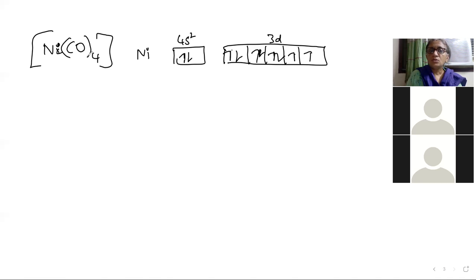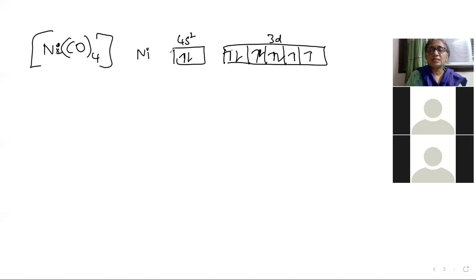Now, during the formation of a complex, we need some hybridization to happen. Equal energy orbitals should be ready for the ligand to fill its electrons. We know that carbon monoxide is a strong ligand. But let us see what happens during the formation of this complex.